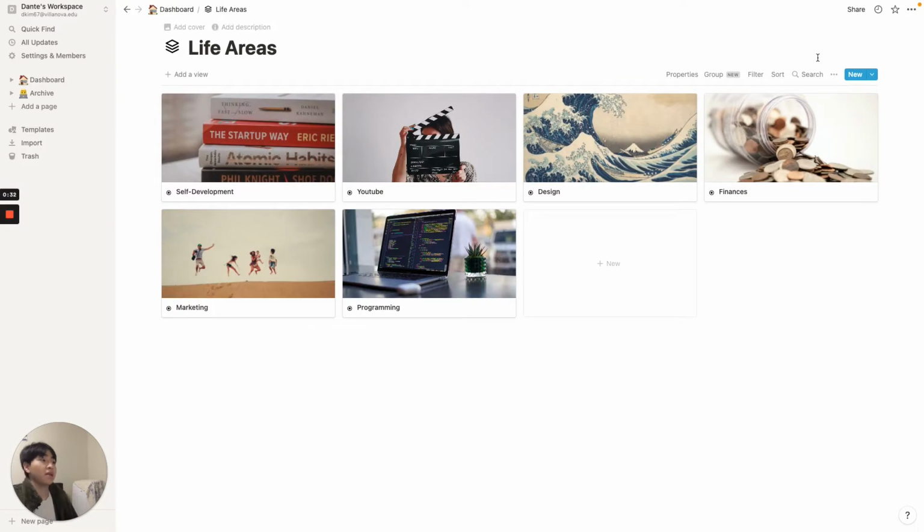The first main area of my dashboard is my life areas, and so pretty much these are just the things that I want to improve on in 2022, and you can pretty much put anything here. You could put friendships, family, cooking, and so one of the things I definitely want to improve on in 2022